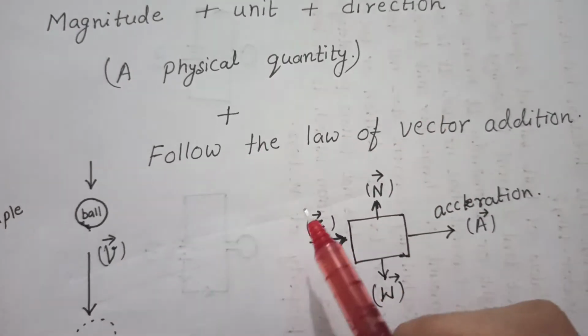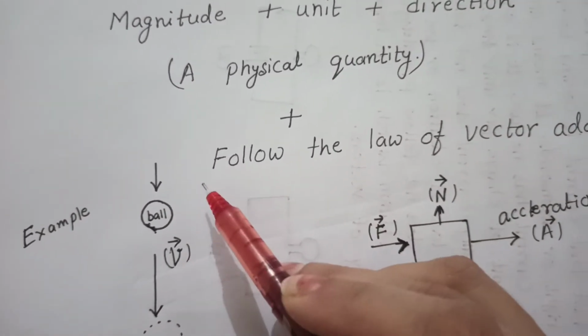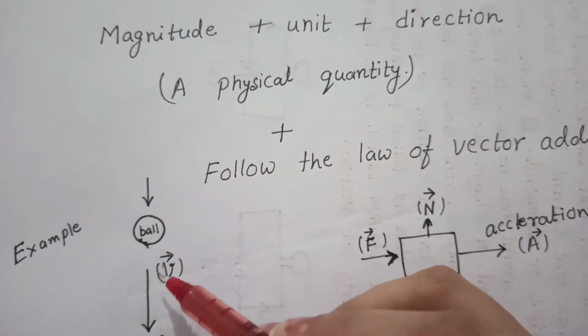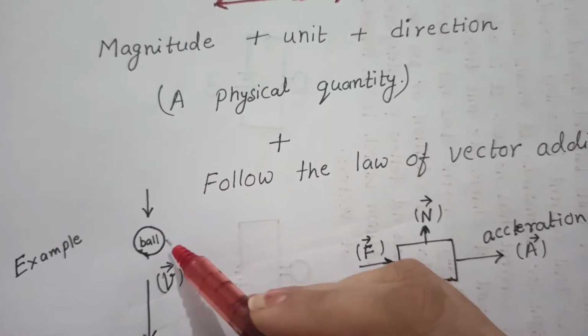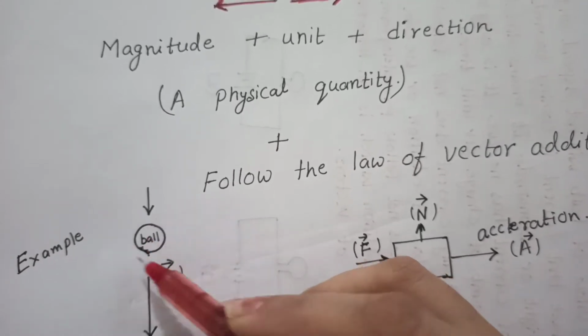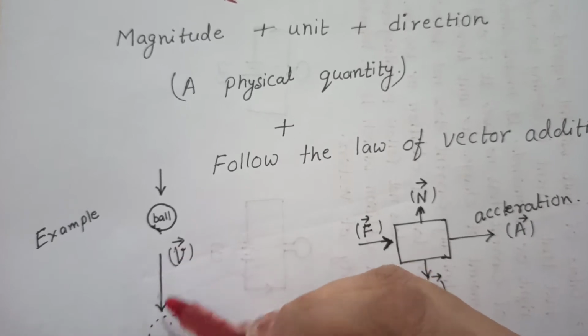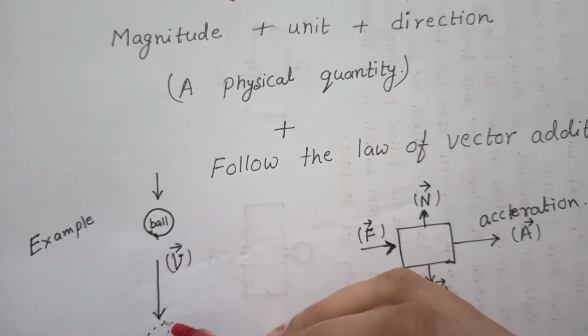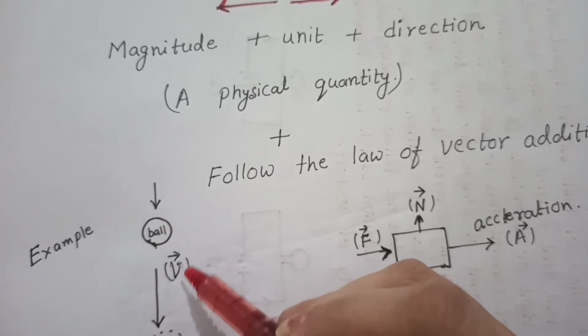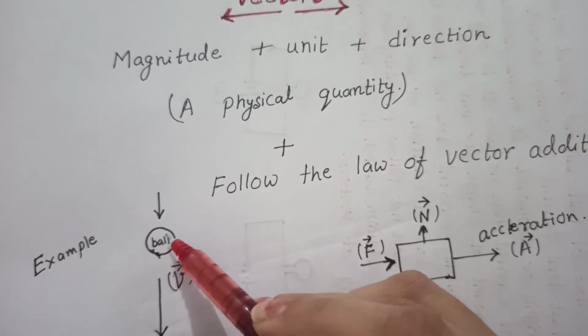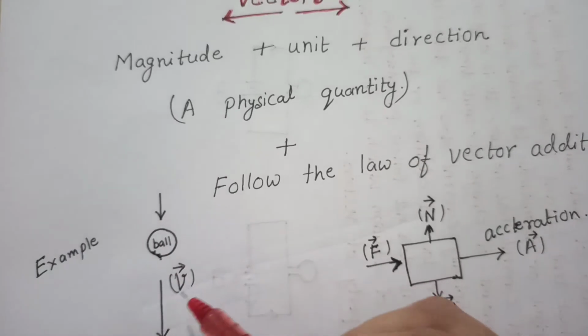Let us see some example. For example, a ball which is falling from some height, then it must have some velocity. As this ball is directed toward downward toward the earth, means it has a particular direction. So we can say that the velocity is a vector quantity which this ball is carrying.